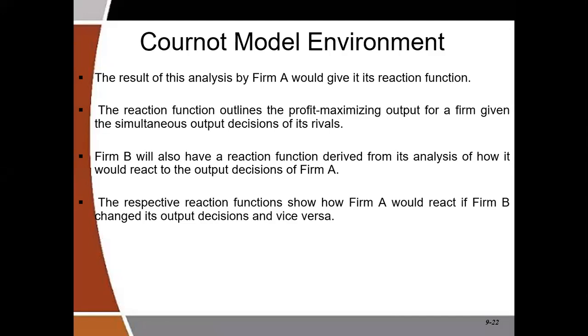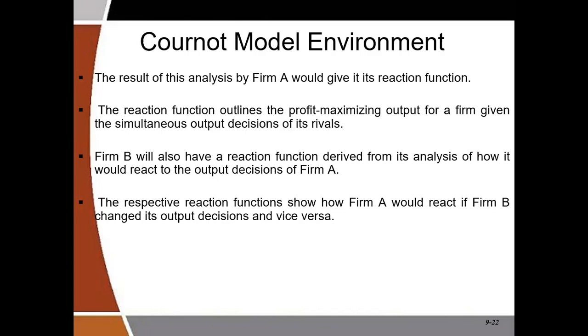In a typical oligopoly where there are two firms, we call it a duopoly. When there are three firms, we call it a tripoly. Four firms, we can have a quadrupoly and all that. But here we are restricting ourselves to only two firms, a duopoly situation. In a duopoly, firm 1 will have a reaction function, or firm 1's output decision will be based on firm 2's output decision, and firm 2's output decision will be based on firm 1's output decision.